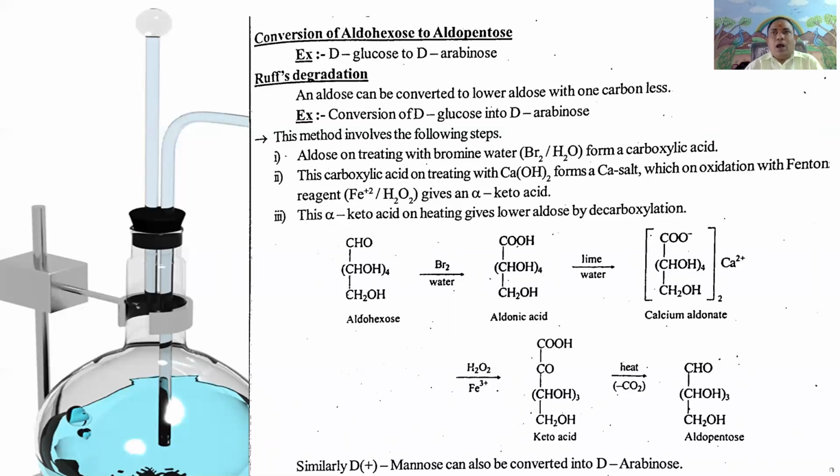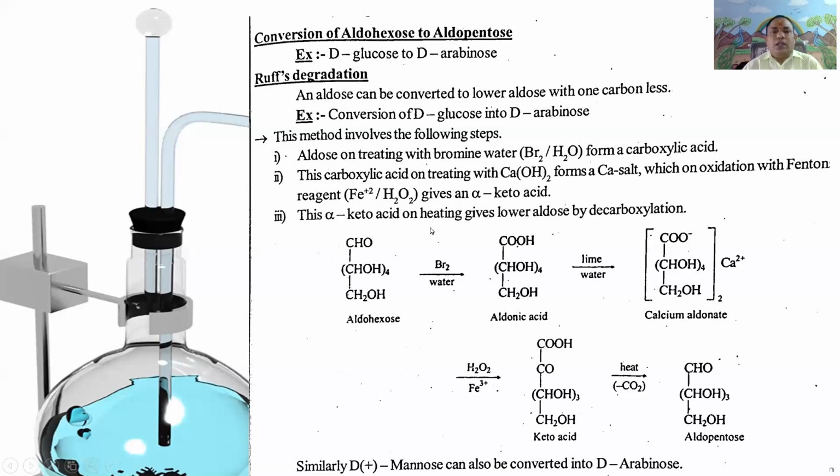First step, aldohexose or glucose undergoes oxidation with bromine water to give gluconic acid. Second step, gluconic acid upon treatment with lime water gives calcium gluconate. Third step, calcium gluconate upon treatment with Fenton's reagent, FeSO4 and H2O2, gives keto acid. Fourth step, keto acid upon heating, removal of carbon dioxide, gives aldopentose. It is called Ruff degradation.